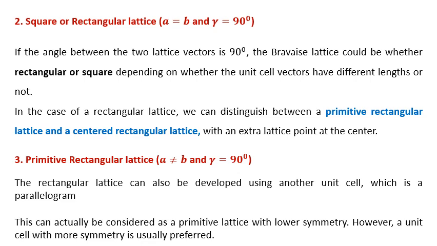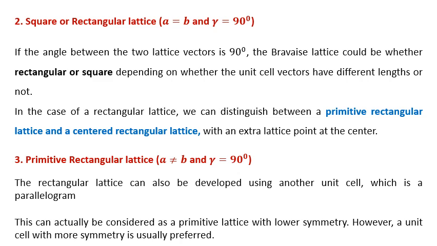Okay, so primitive rectangular lattice, centered rectangular lattice. What is the difference? A is not equal to B but gamma equal to 90 degree in the case of primitive rectangular lattice. A is not equal to B but gamma is equal to 90 degree, but there is an extra lattice point at the center, then it is called a centered rectangular lattice.